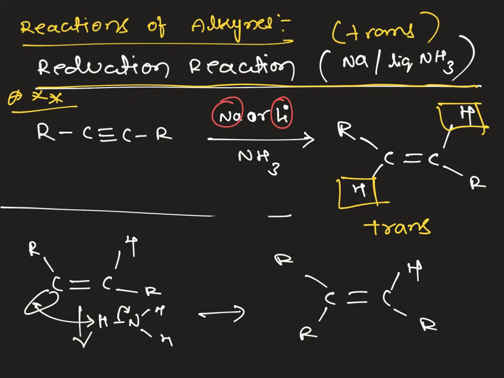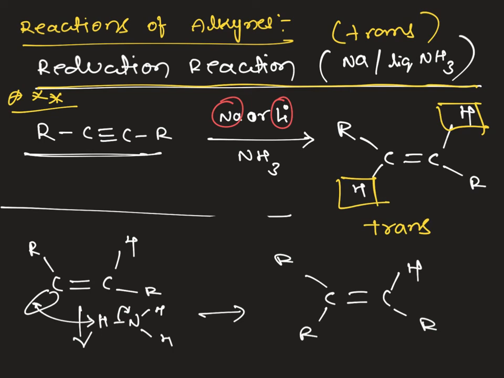The mechanism as such is not important for you to understand, I have explained it, but you have to remember that when we take alkynes with sodium metal in liquid ammonia, it always goes to trans product formation rather than cis, because when we keep the cis position, the anion and radical are highly unstable intermediates and cannot form in the reaction. That's why we won't get a cis product, we always get a trans product.